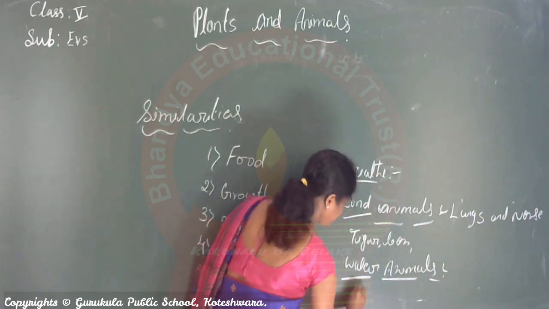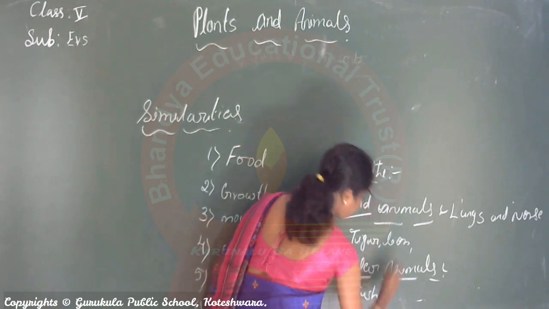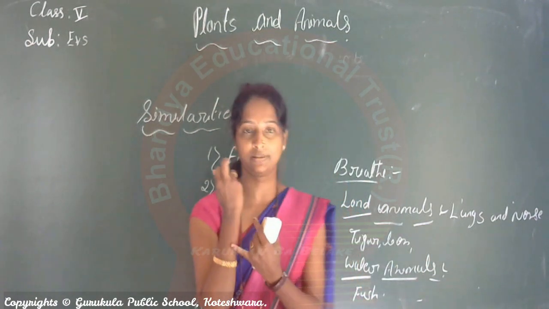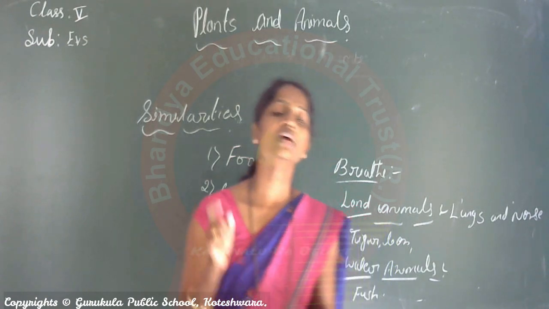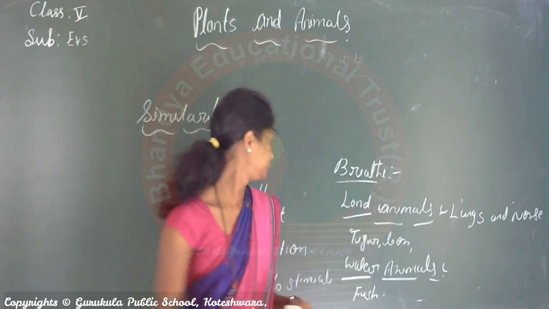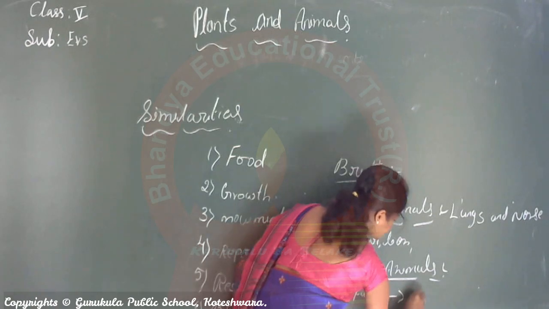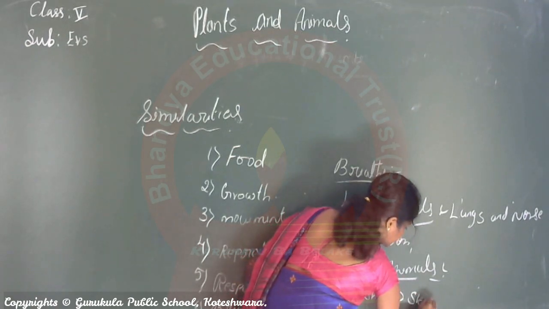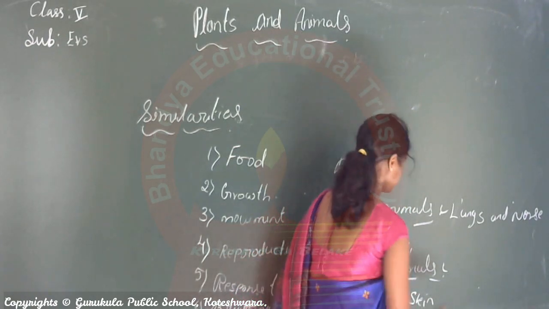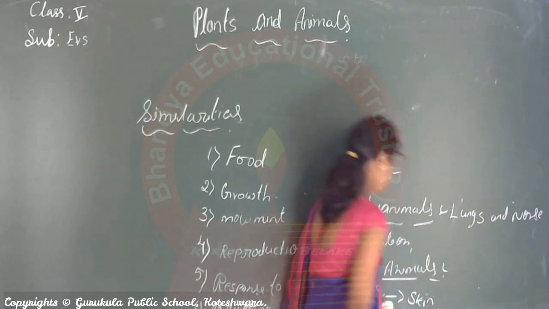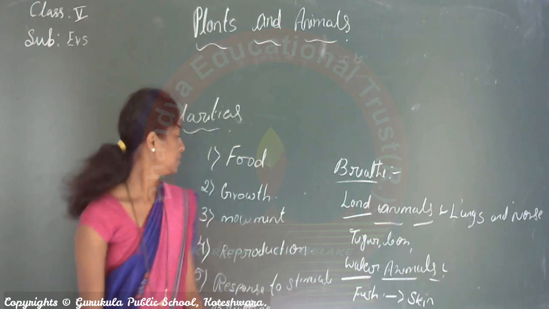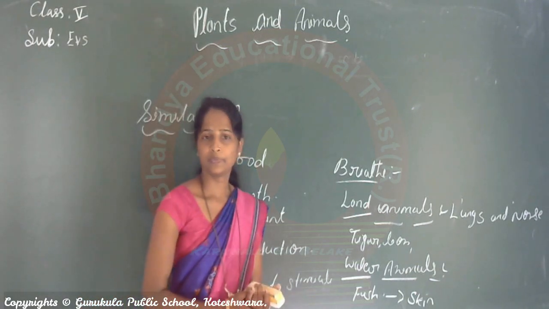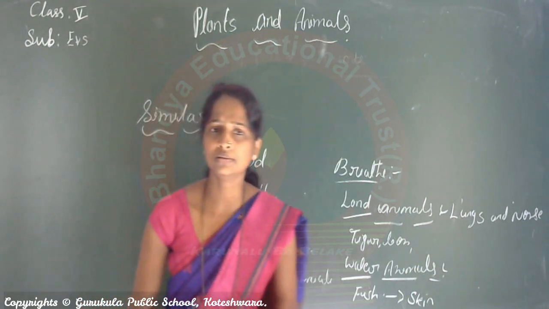For example, fish. Fish use skin to breathe in the water. Crab. Is this a land animal?